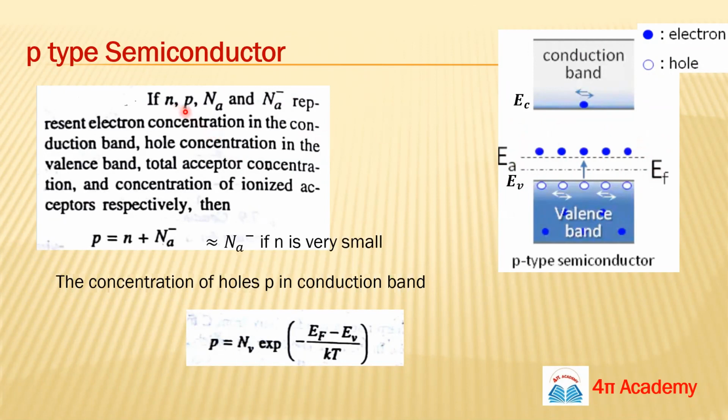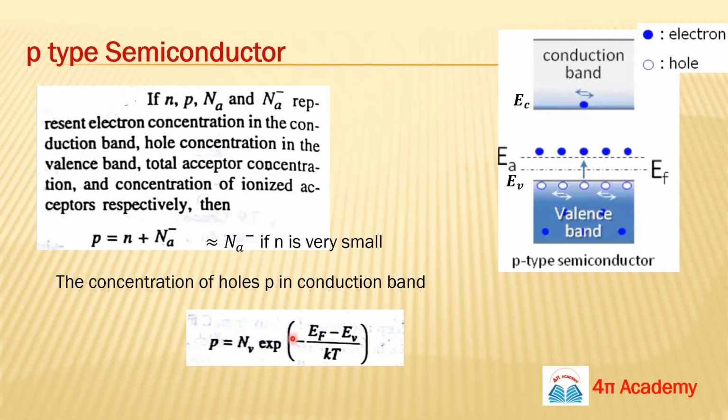So your P, in the same way when we write N plus Na minus equals to P plus Nd plus, so your number of holes will be the sum of thermally generated electrons plus your acceptor ions, means your Na minus. So if this N is very, very small, similarly your P will be Na minus.